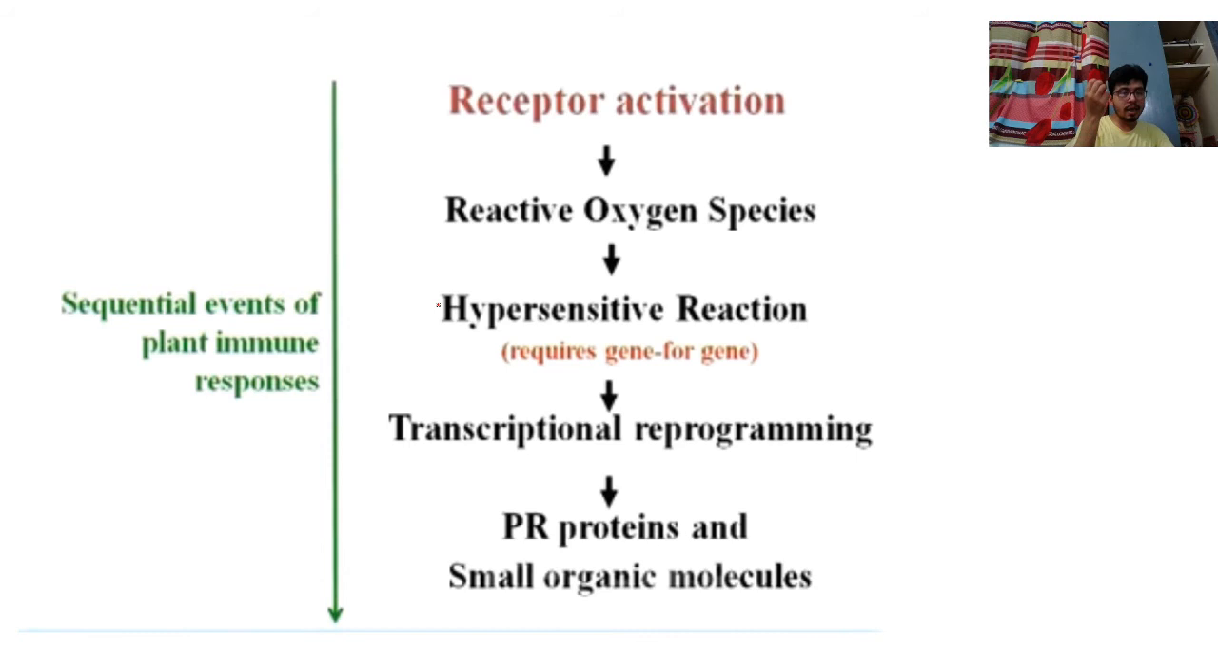So what is gene for gene? I have already discussed it a lot. So transcriptional regulation is very much important. That reprogramming leads to the production of PR protein, pathogen related protein. These related proteins are small organic molecules, and this will give rise to what? Plant immune response, that is the resistance in that particular host. So that is the ROS generation.